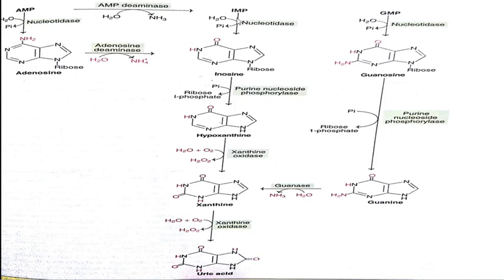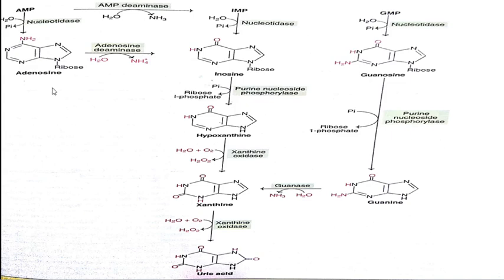AMP, IMP and GMP are converted into their respective nucleosides: adenosine from AMP, inosine from IMP, and guanosine from GMP. Inosine, with the help of phosphorylase, is converted into hypoxanthine. Similarly, guanosine is converted into guanine, and further with the help of guanase it is converted into xanthine. Hypoxanthine, with the help of xanthine oxidase, is converted into xanthine.